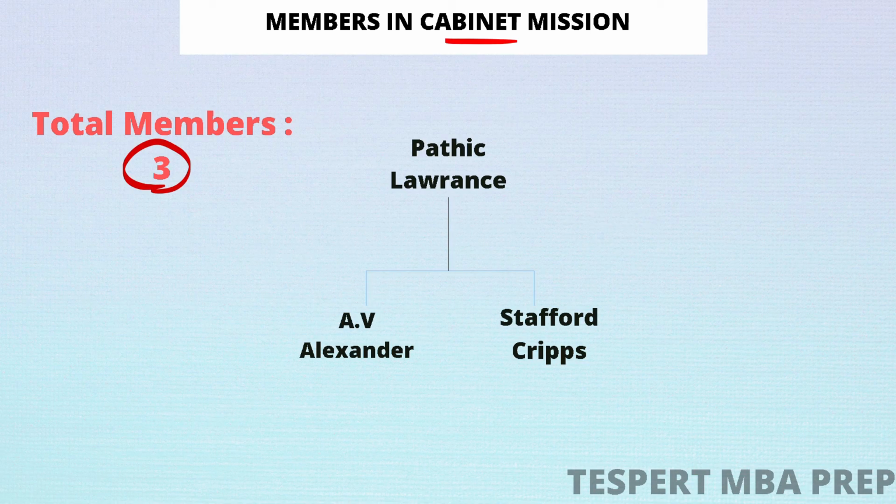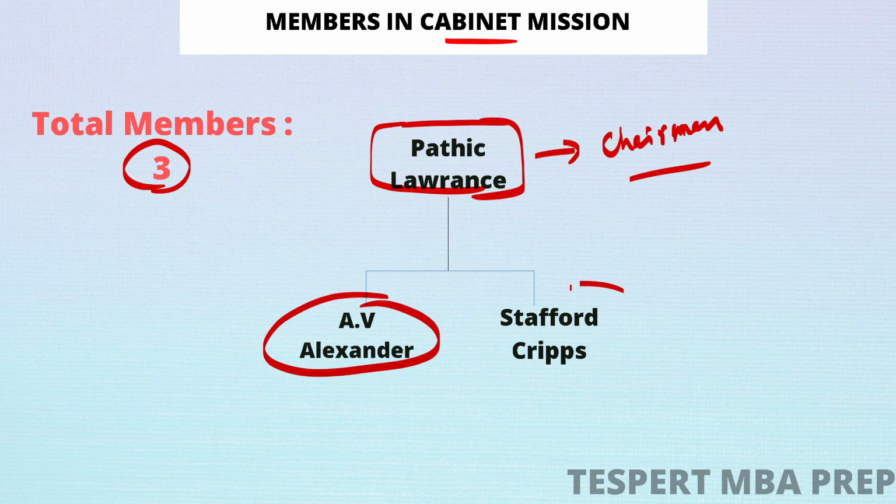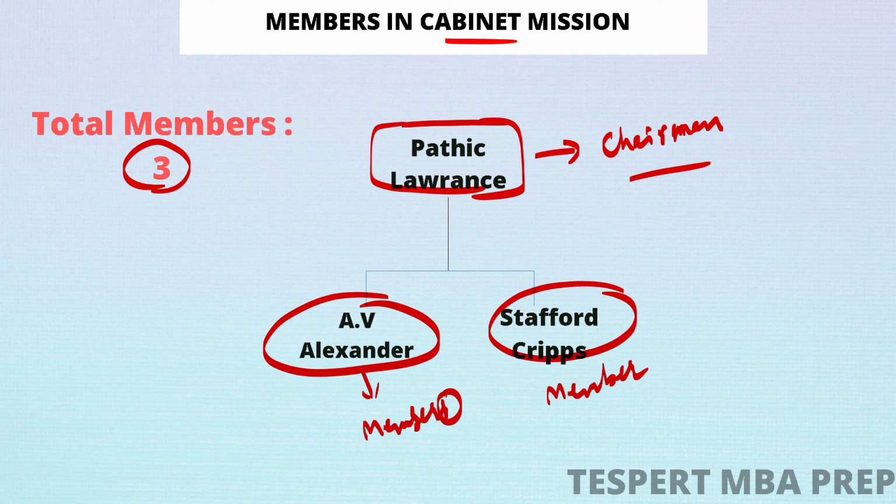The first one is Patrick Lawrence, who was the chairman of the cabinet mission, and A.V. Alexander and Stafford Cripps were the two members.